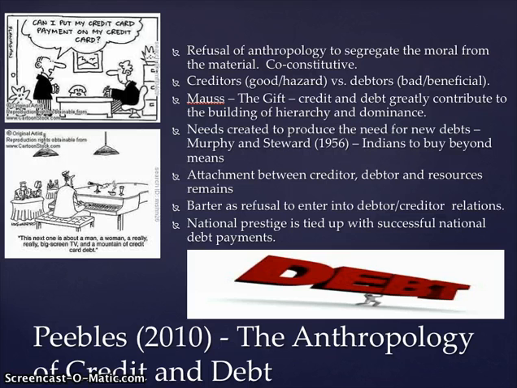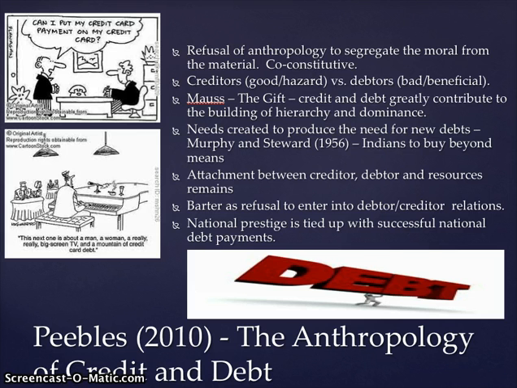Peebles' 2010 piece, in the Annual Review of Anthropology, looks at the anthropology of credit and debt in a cross-cultural perspective, and notes that anthropologists as a whole have refused to segregate the moral from the material world in the context of the economy. These are rather co-constitutive of one another, and creditors are viewed in cross-cultural perspective and historically as both good as well as a hazard, and debtors as potentially bad or beneficial.